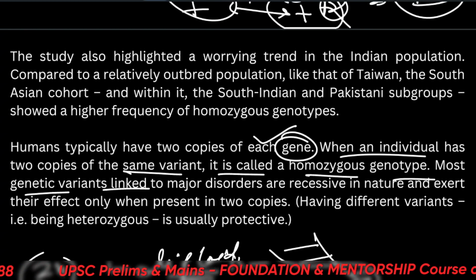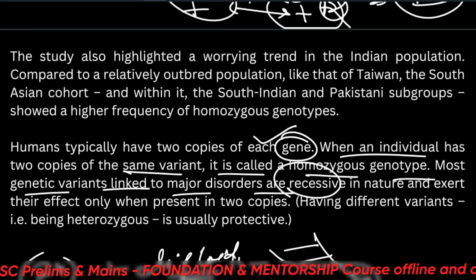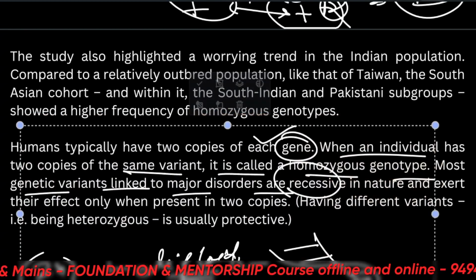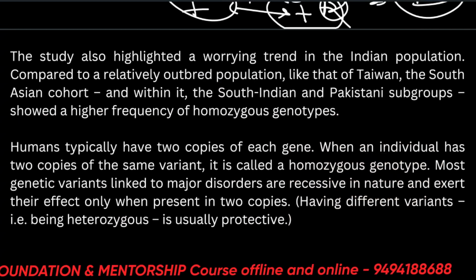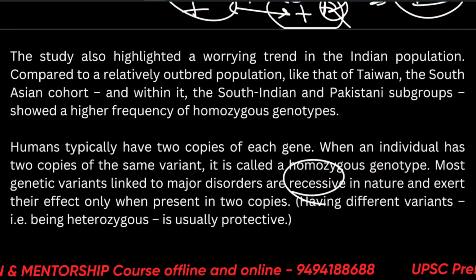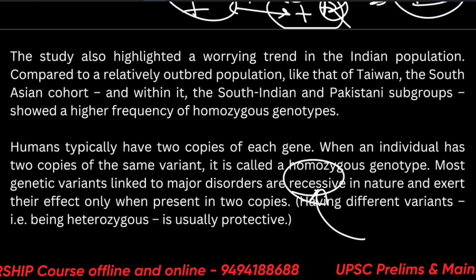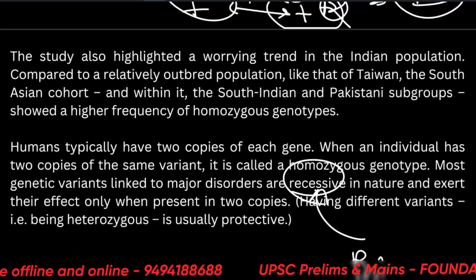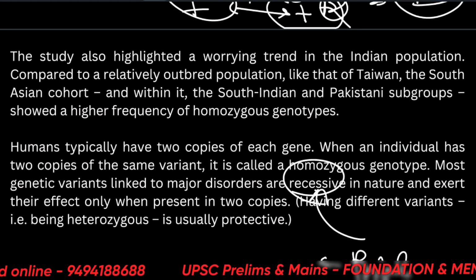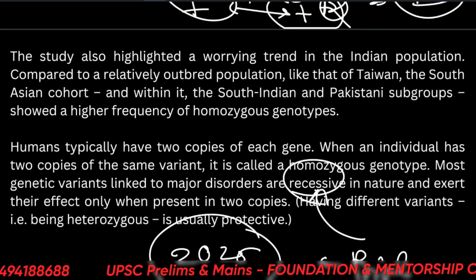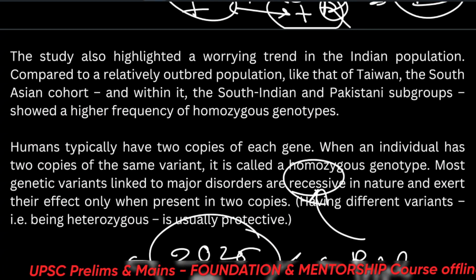Most genetic variants linked to major disorders are recessive. What is recessive? Okay, these are the terms you will not realize when you just read the news. You will skip it. But when they come in the exam, we start exploring. Oh, which chapter did they come from? Then we see they came from the biology chapter on genetics. Okay, so why read it next year in 2025? Read it now, in 2024.